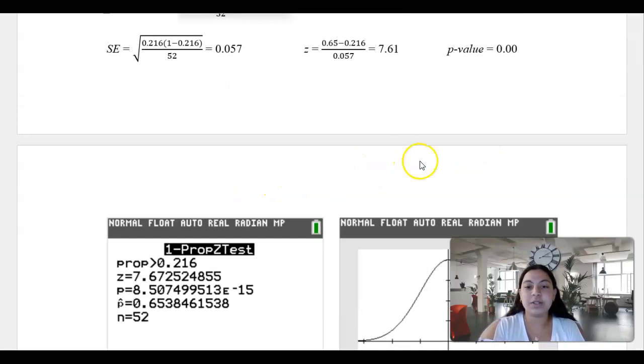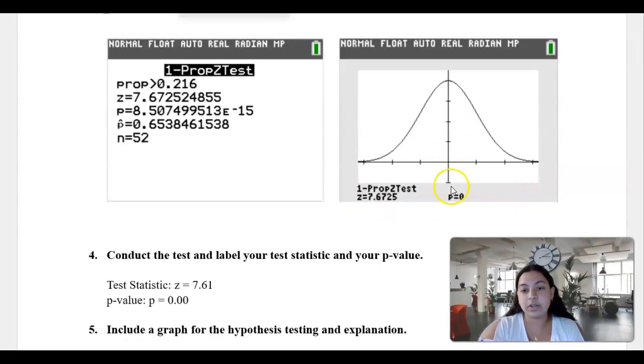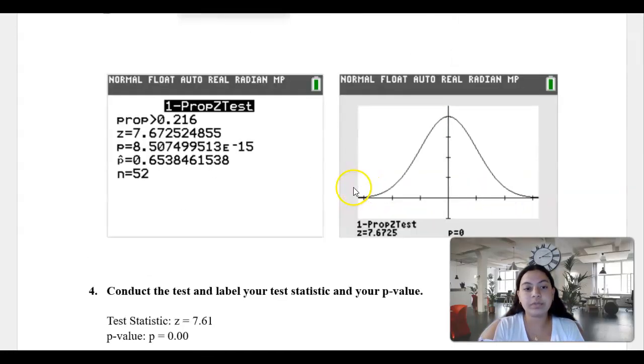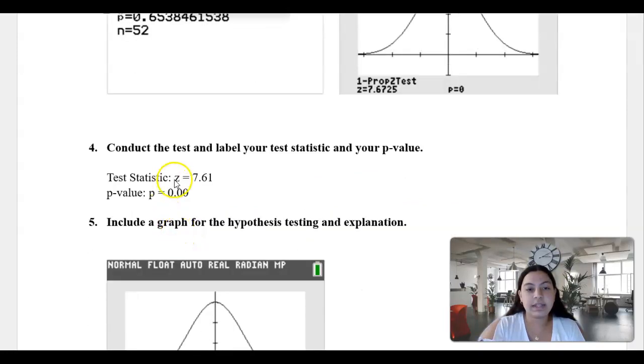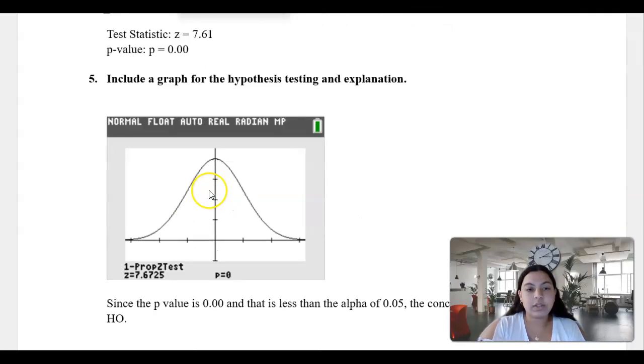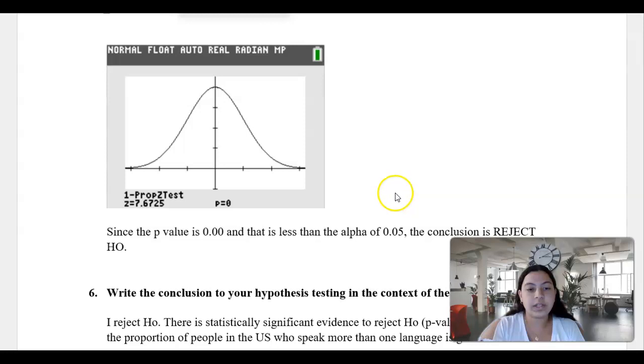You count the zeros. You can see here the bar chart. You are not able to see the shade because the P value is 0. And here the test statistic, my Z is 7.61 and my P value is 0.00. Here's the chart, the drawing.